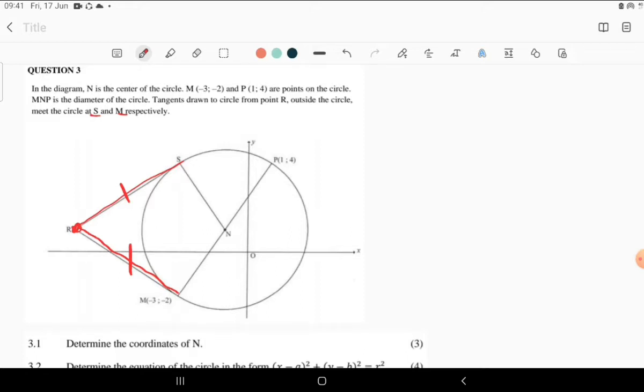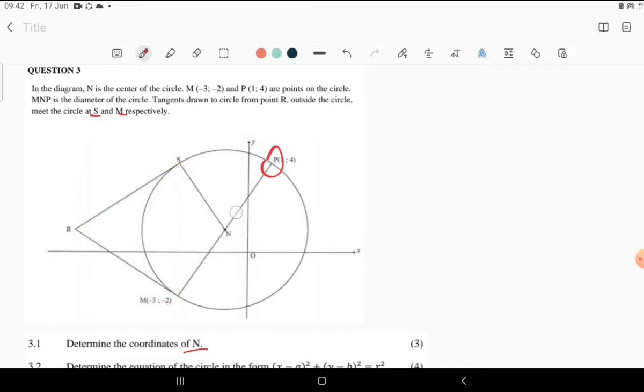Now, the first question says, determine the coordinates of N, which is the center of the circle, and is just the midpoint of MP. So we just need to use the midpoint theorem.